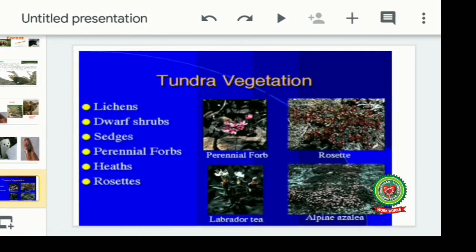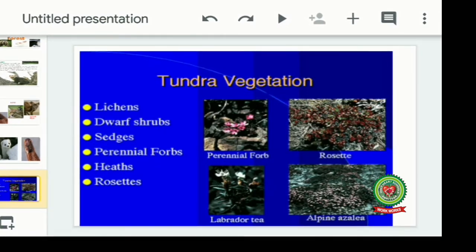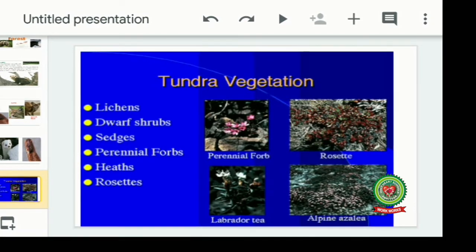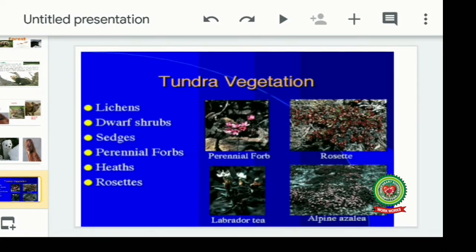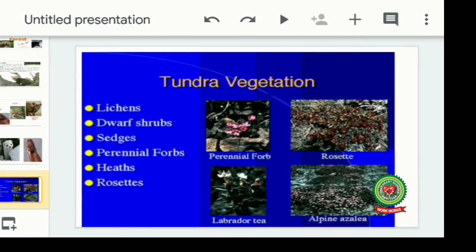Now we will discuss the vegetation of tundra. Now we are going to discuss our next topic, that is tundra vegetation. Before I start with tundra vegetation, I will suggest you revise the taiga vegetation we have discussed just now and do the exercises and the related chart from your book so that you can remember all the points given over here. The chart is given in your book on page number 78. Now our next topic is tundra vegetation.